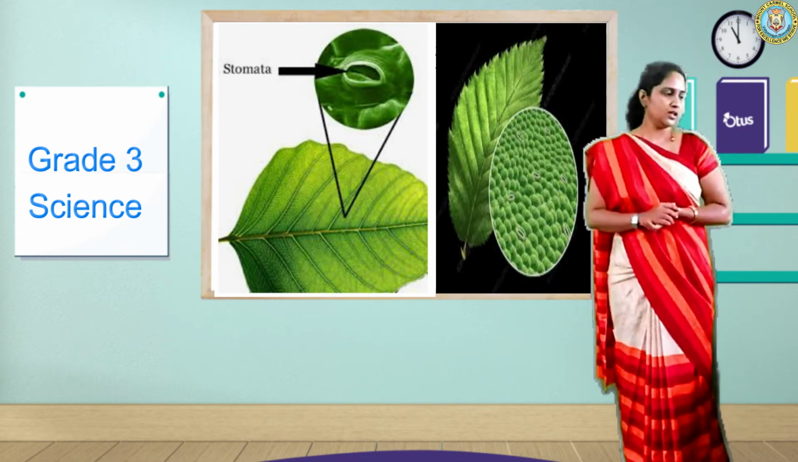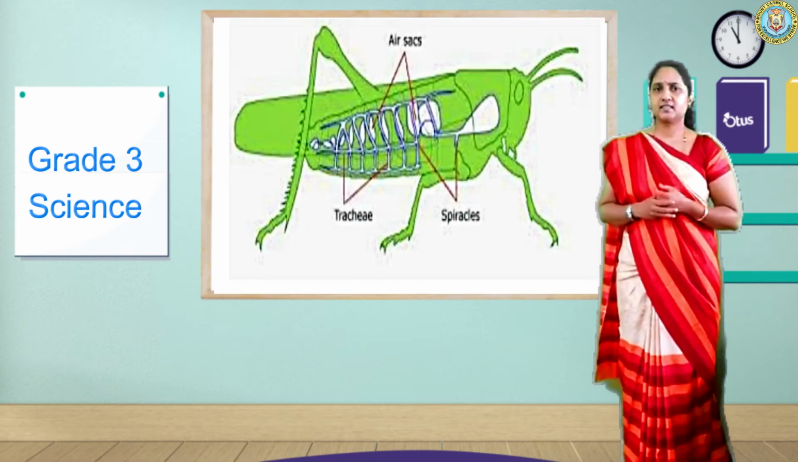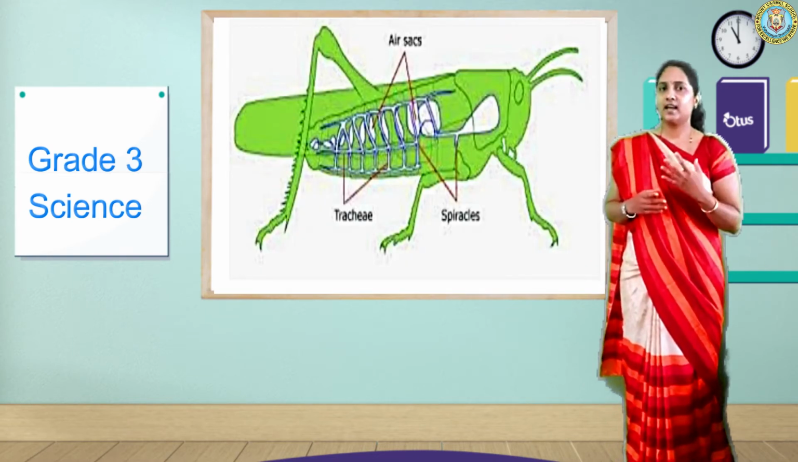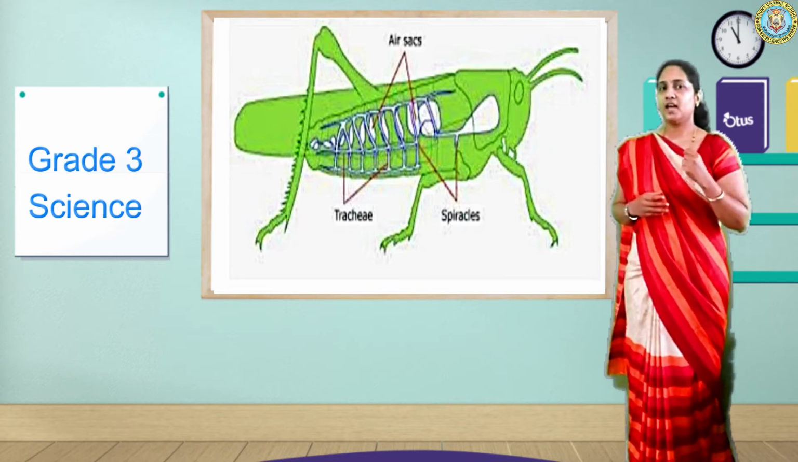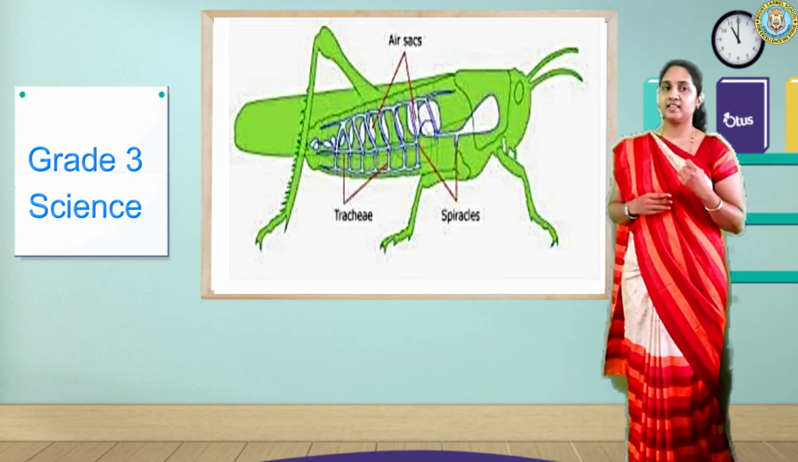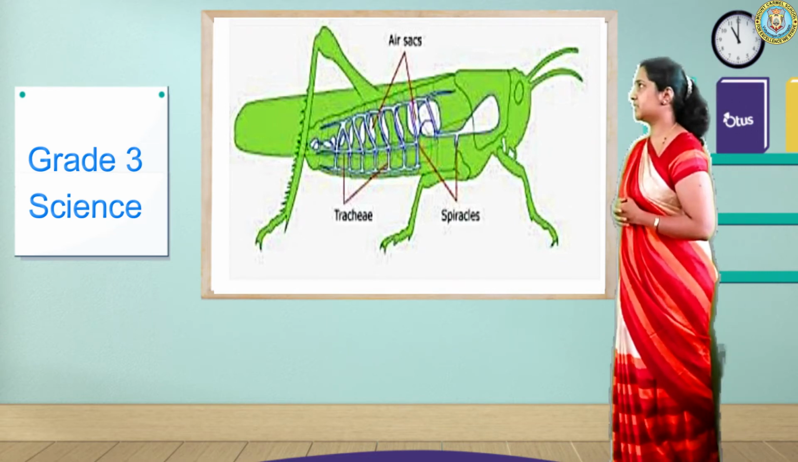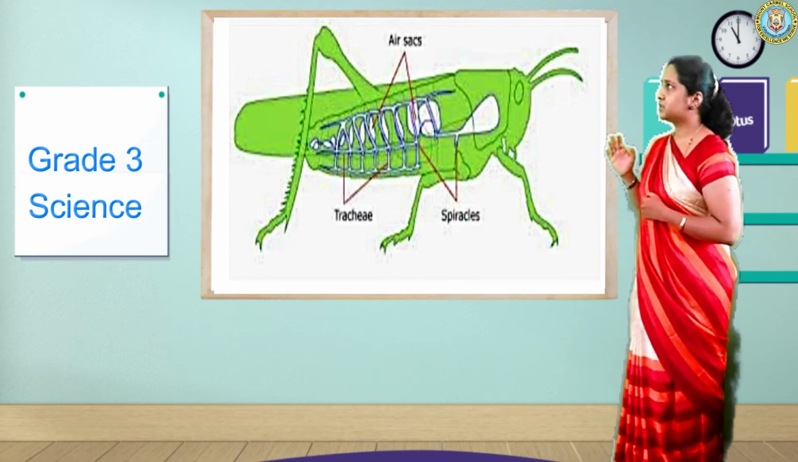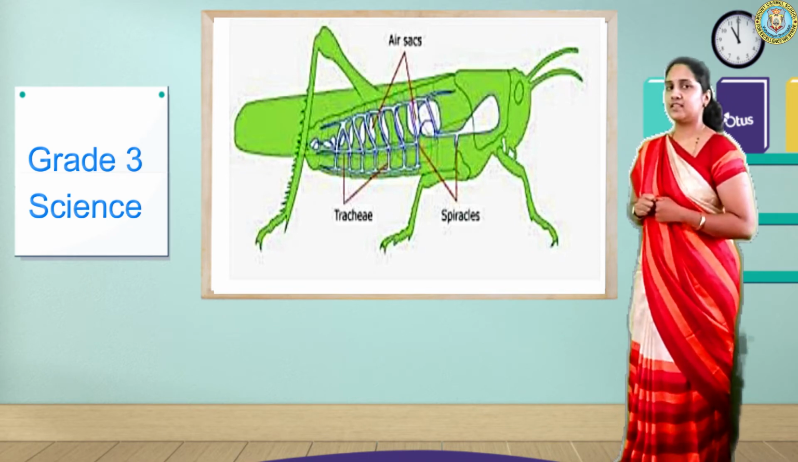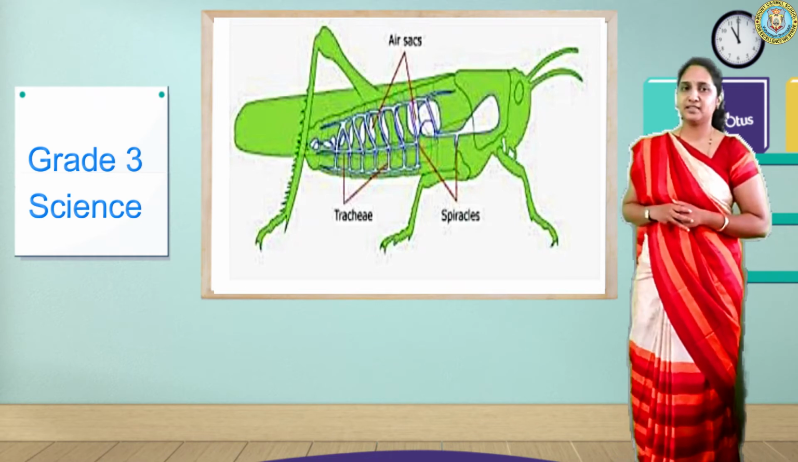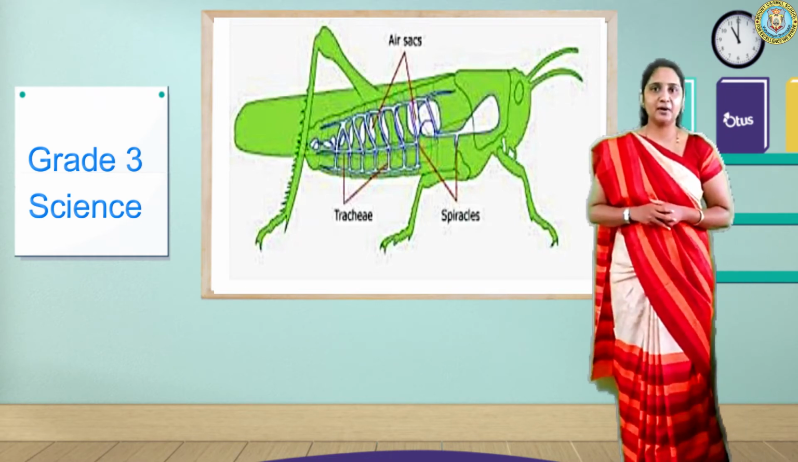Children, insects such as grasshoppers breathe through the air holes that are present at the sides of their body. Observe this picture, children. Yes, it breathes through the air holes present in the sides of their body. Did you understand how animals breathe now?